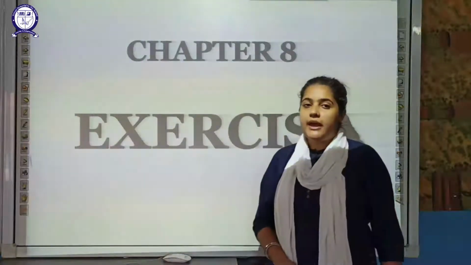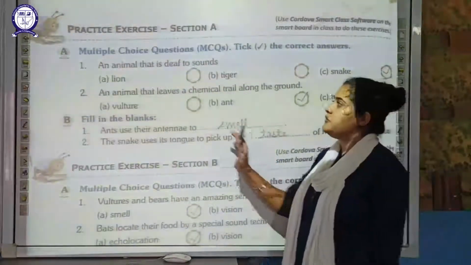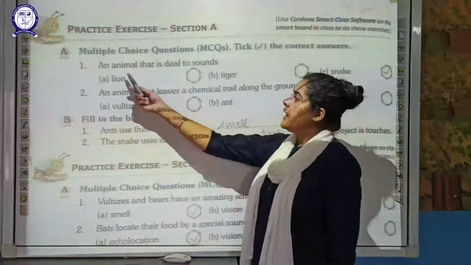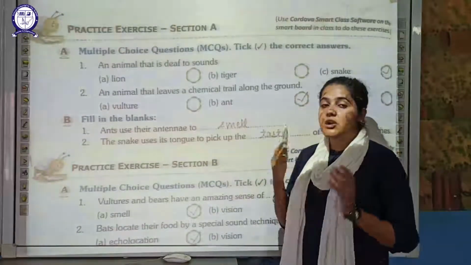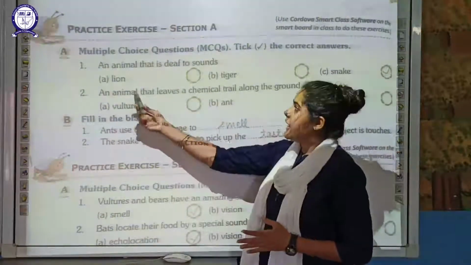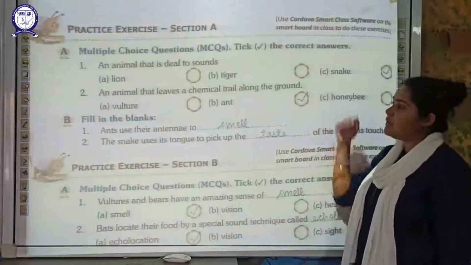Now moving on to the exercise part, students. First of all, section A of the exercise, first multiple choice question. An animal that is deaf to sound. The animal which is deaf, which cannot hear any sound, is your lion, tiger or snake. So the right answer is your snake.